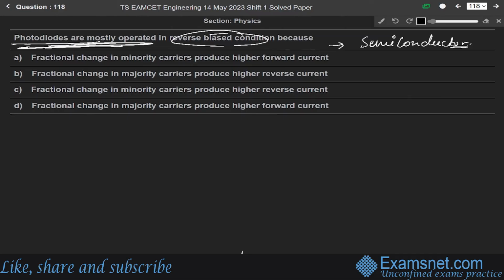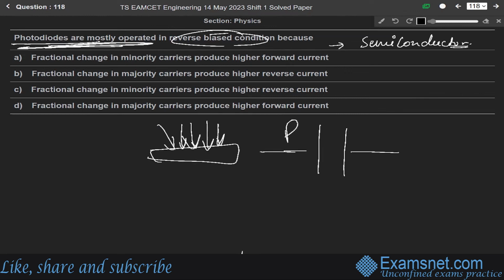which acts in a reverse, which is basically reverse bias, and it produces current when the light falls on it. Okay, photodiode acts when the light falls on it, and when photodiode is reverse bias, the width of the depletion layer, let us say this is P and this is PN junction, and this is the depletion layer. So in reverse bias for photodiode, the width of the depletion layer increases and a small reverse current flows through diodes.